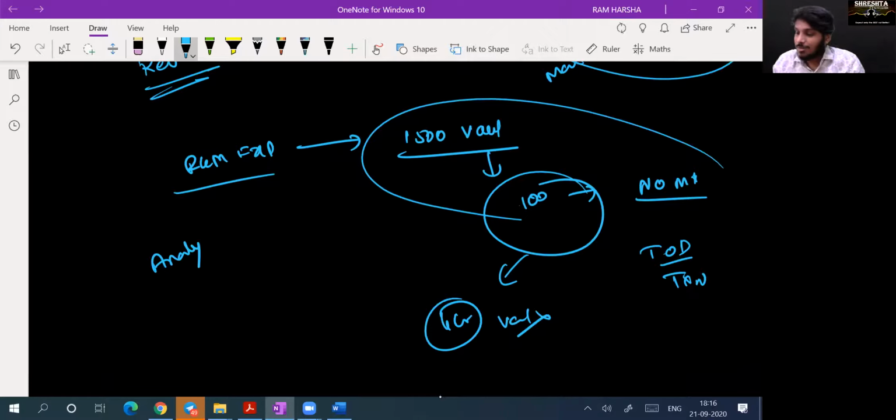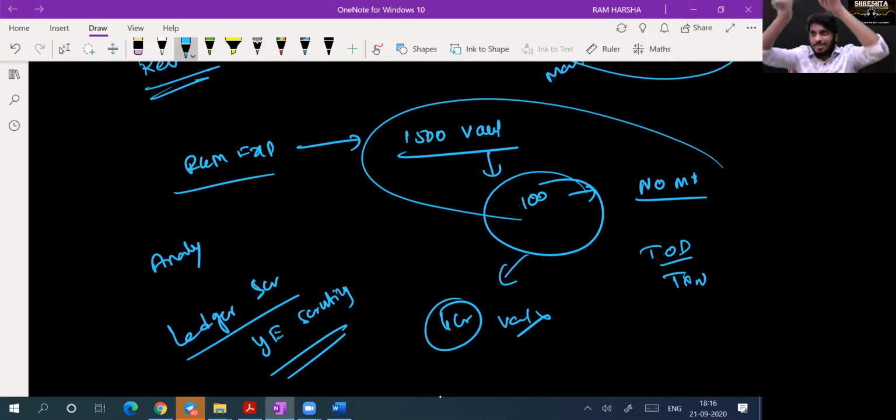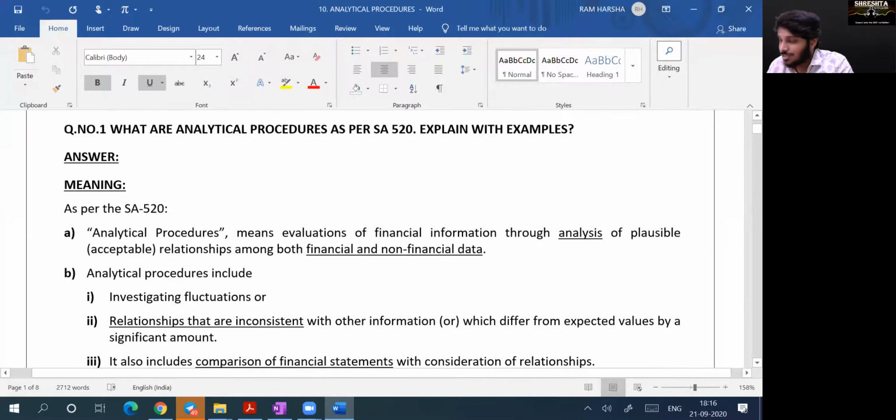Analytical procedure. Now what I did was ledger scrutiny. This is also called year-end scrutiny. I will once scrutinize everything. This is analytical procedure. So tell me, Sudhir, in analytical procedure, do I focus only on the accounts data? No, sir. I will also focus on non-financial data.